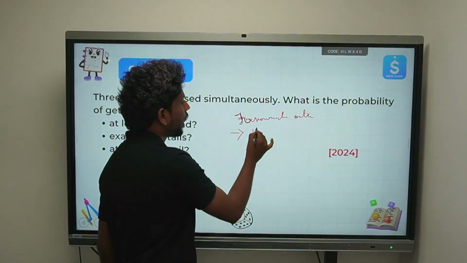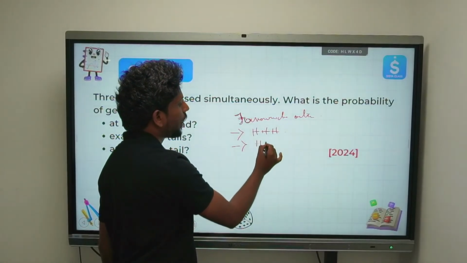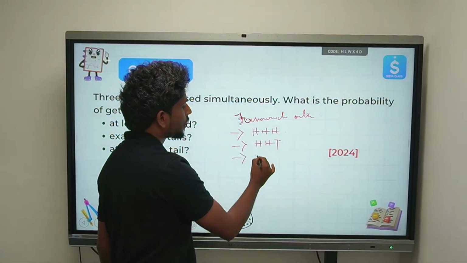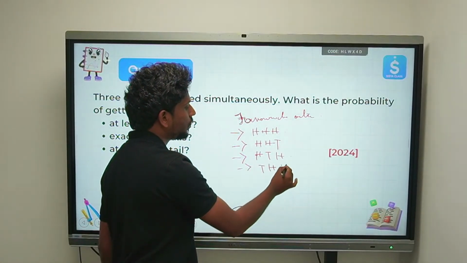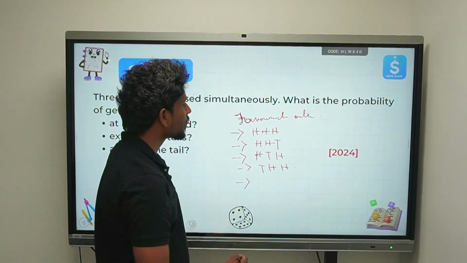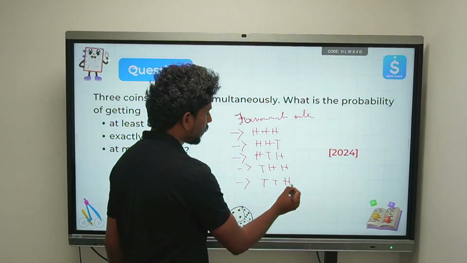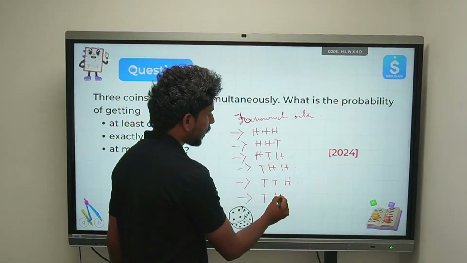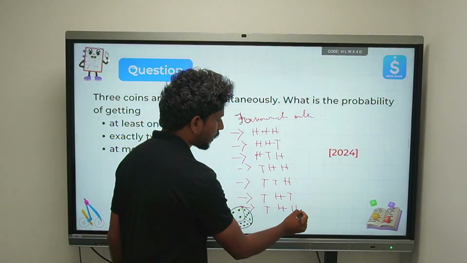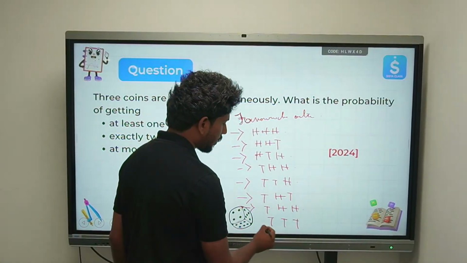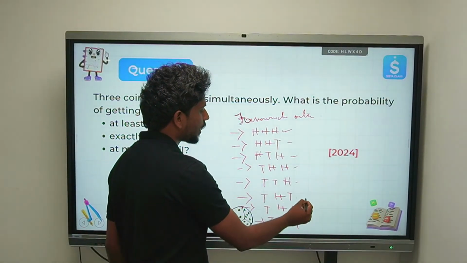We have head, head, head, right? If you try to flip a coin, the next one is head, head, tail. The next one is head, tail, head. The next one is tail, head, head, right? The next one is tail, tail, head. The next one is tail, head, tail. The next one is tail, head, head. And the last one is tail, tail, tail, right? How many do we have? 1, 2, 3, 4, 5, 6, 7, 8.